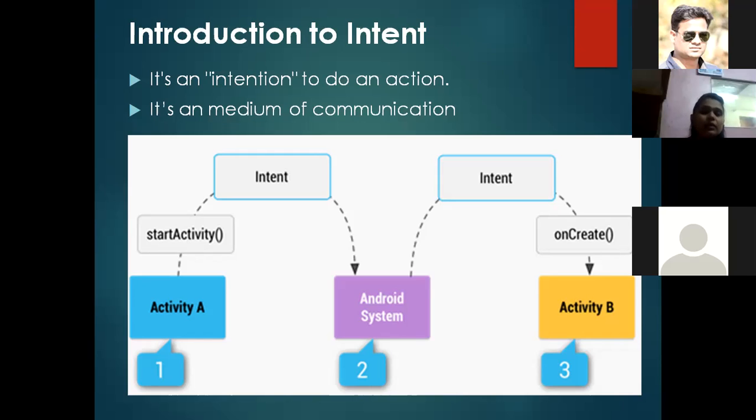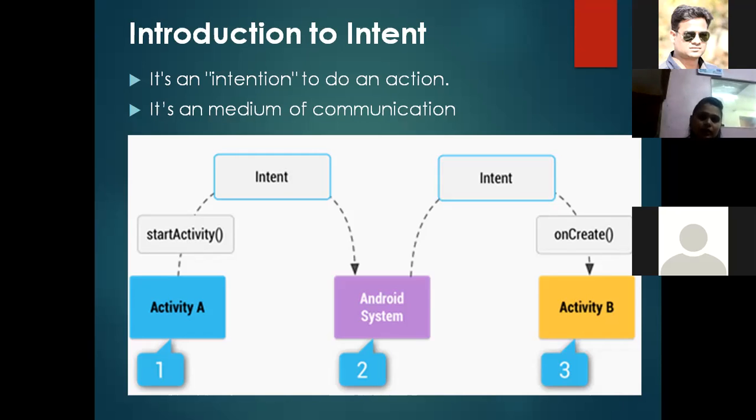When received, it is received in the onCreate function. onCreate will reply to what activity A wants. If we are ready to accept that intent, then activity B will reply, yes, I am ready to accept, and then we can call activity B from activity A. This is how an intent works for activities.